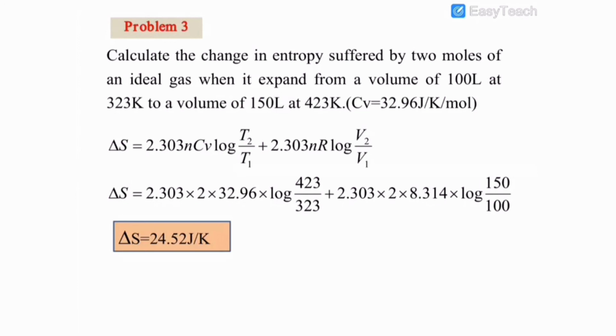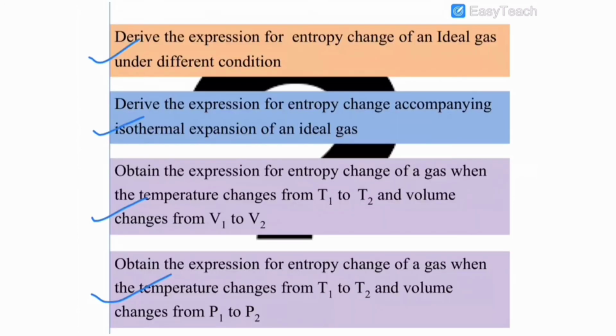Substituting the given values, delta S is equal to 2.303 into 2 into 32.96 into log 423 divided by 323 plus 2.303 into 2 into 8.314 into log 150 divided by 100. The final answer is delta S is equal to 24.52 joule per Kelvin. This is the calculated value of delta S for different volume and different temperature.